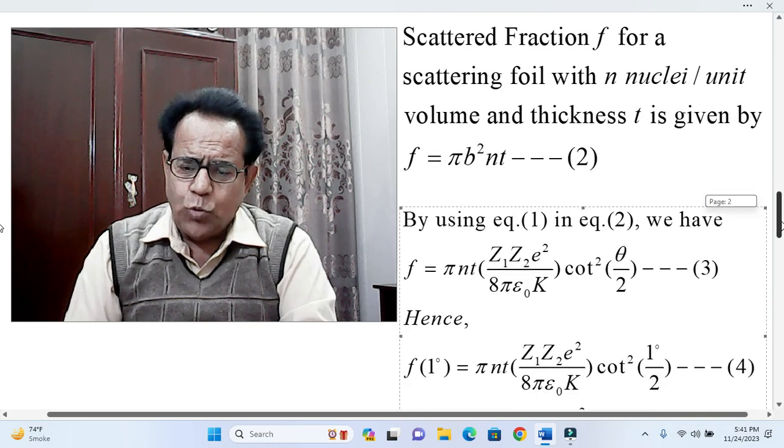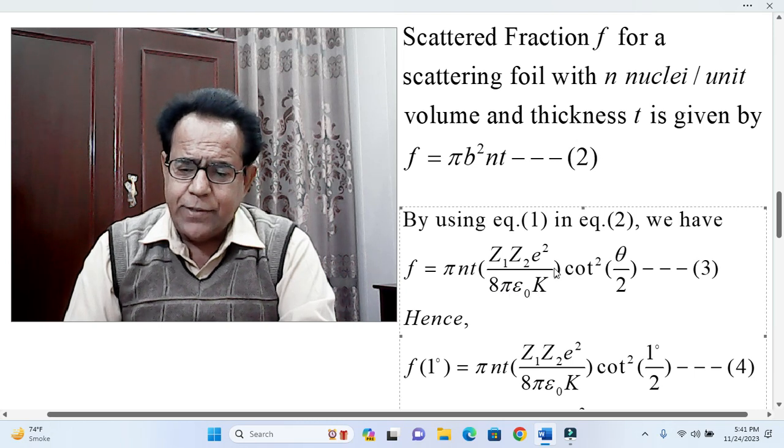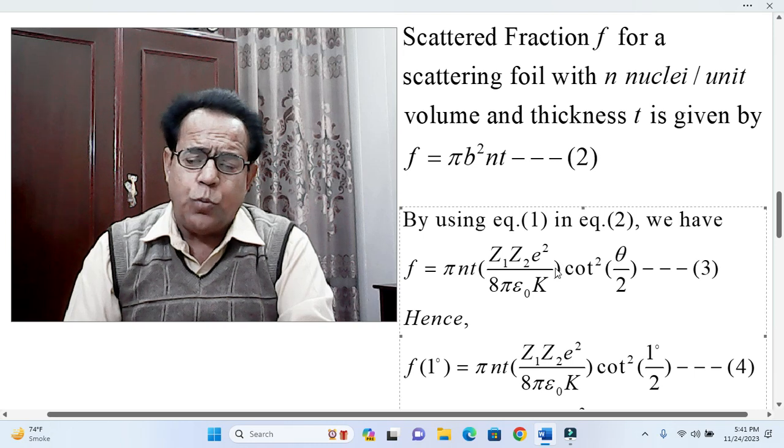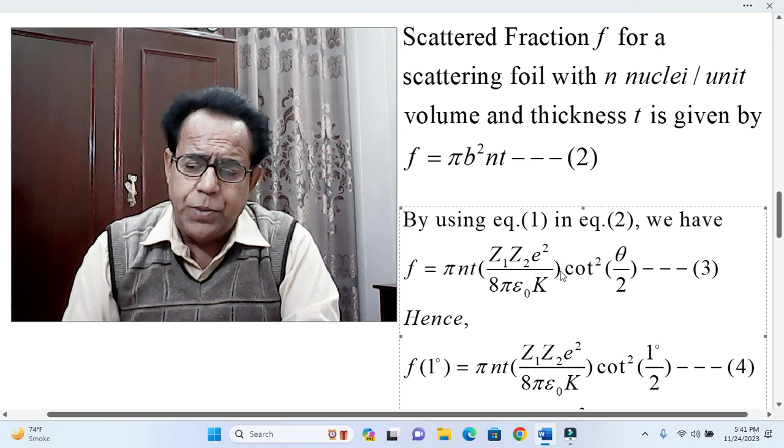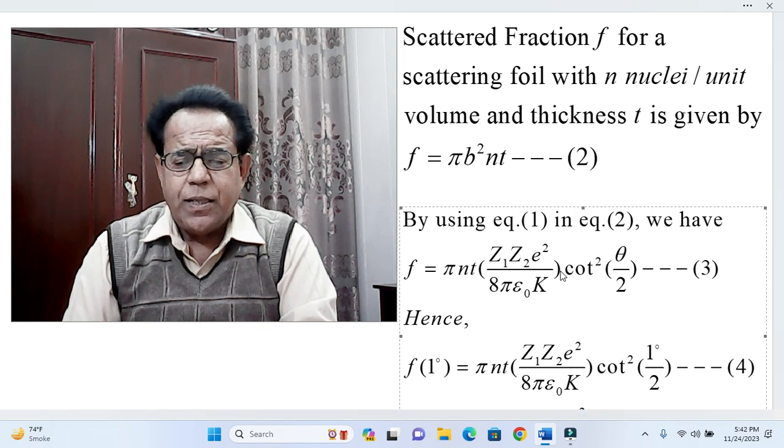To the extent of cot square theta by 2 it is quite okay, but here Z1 Z2 into e square over 8 pi epsilon naught K should be squared. Please assume it to be square; by mistake the square has been omitted.